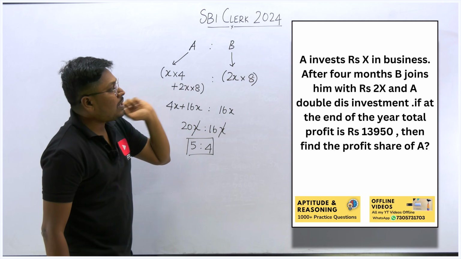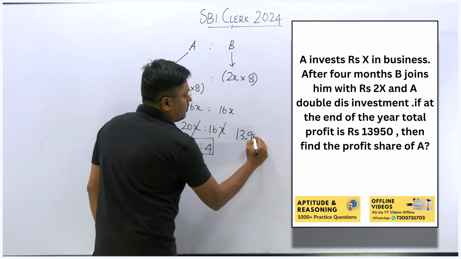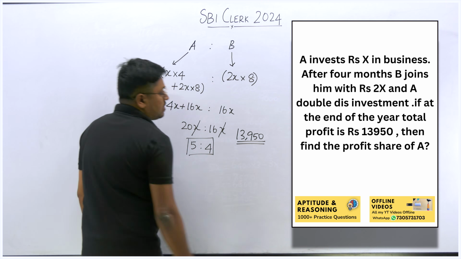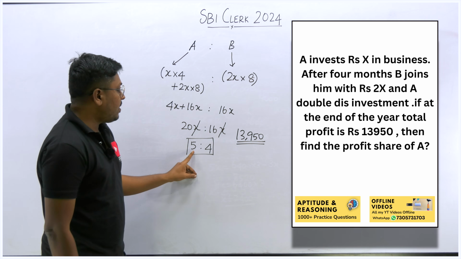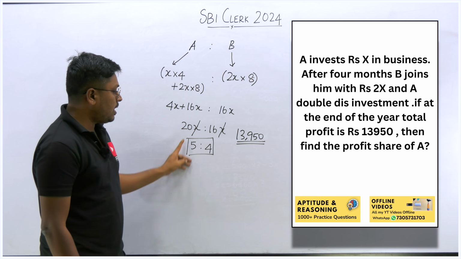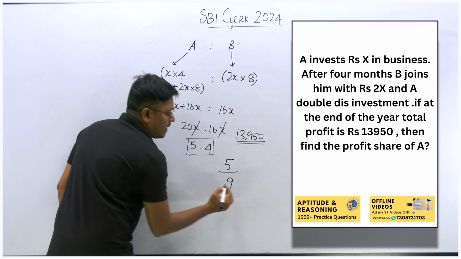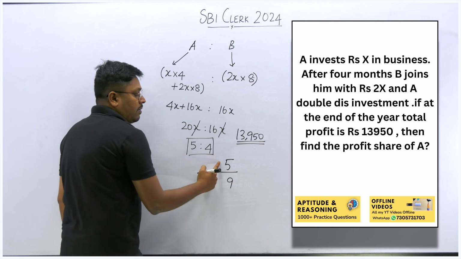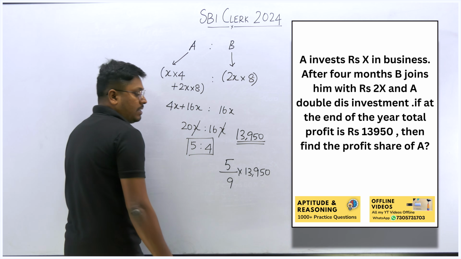Now we know the total profit is 13,950. Out of this profit, our target is to find only the share of A. So the share of A is how much? Total 9 parts, 5 plus 4 is 9, and 5 parts will be the share of A. So we have to find this from the total profit 13,950.